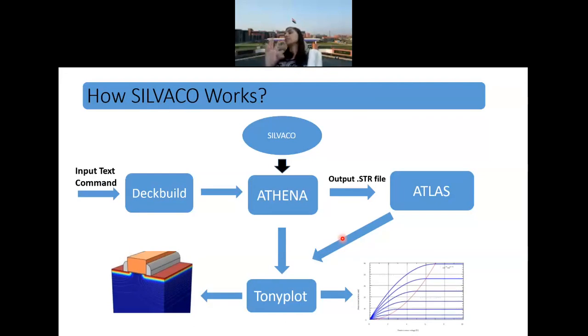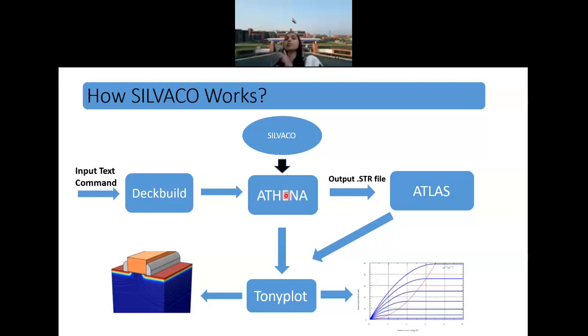Coming to the exact working of Silvaco, Silvaco has two major things, as I have told you. What are the two major things? The device that has to be simulated by Atlas, and the process that has to be simulated via Athena. First of all, you mount Silvaco, and if you are interested in analyzing any process related parameter, what will you do?